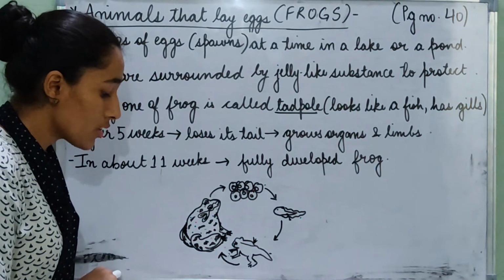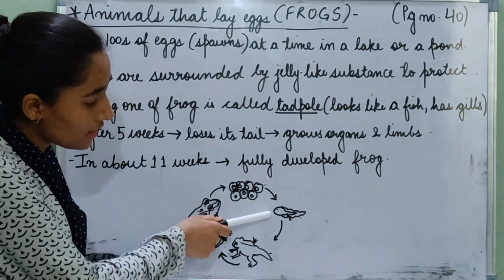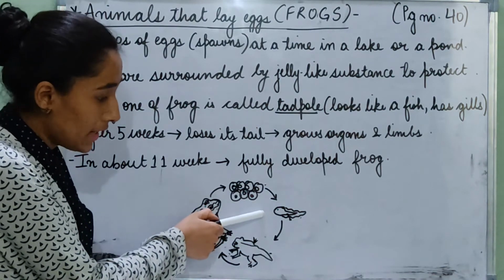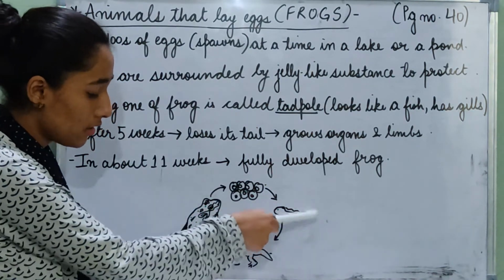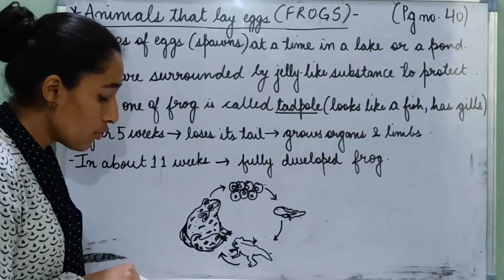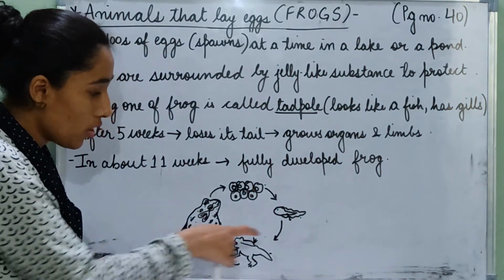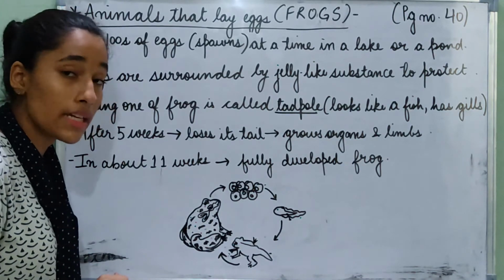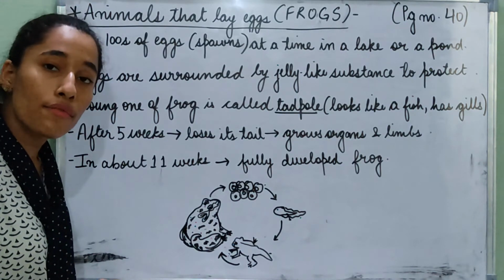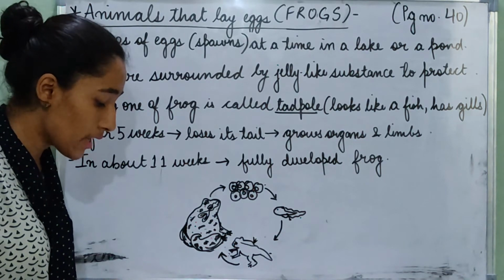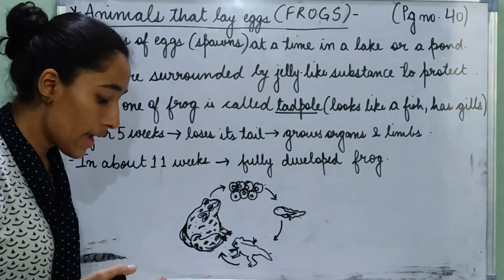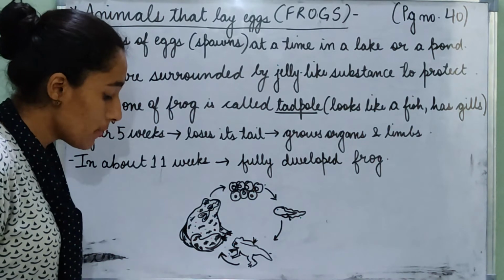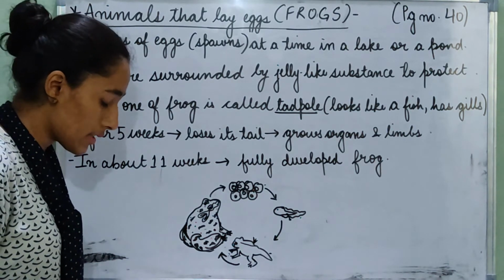A tadpole does not resemble a frog. We can see that it looks nothing like a frog. It rather looks like a fish. It has gills and it has a tail. It has a long tail but has no legs, and it breathes through gills in water. It has gills because it is in the water, and to be able to breathe in water it has to have gills. It swims in water and eats water plants.